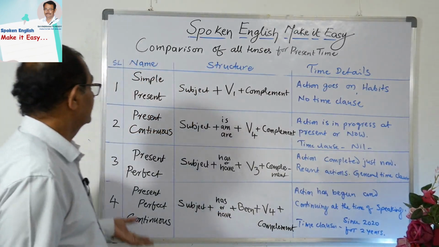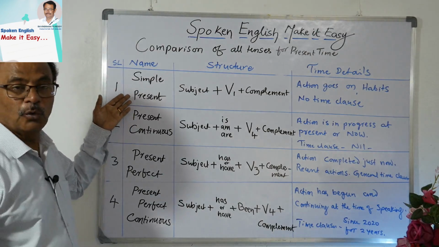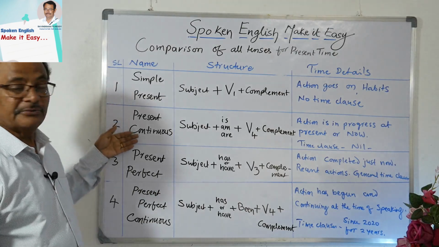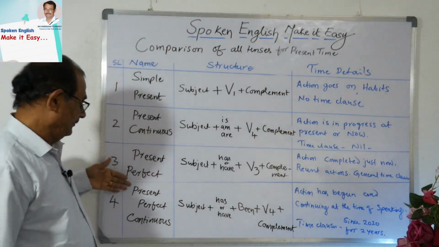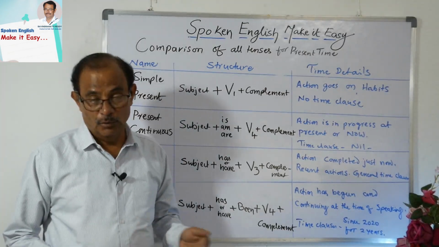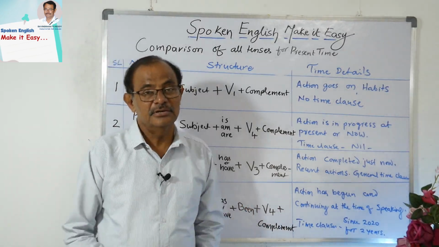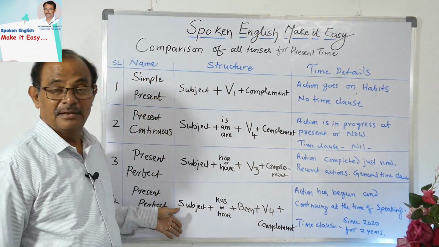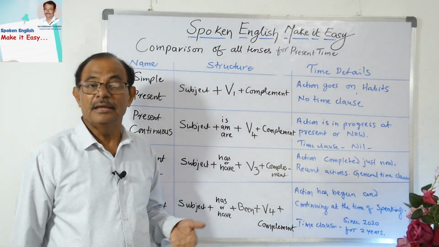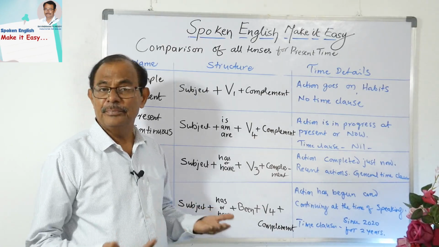So then you come here, we have 4 tenses in present time: simple present, present continuous, present perfect, and present perfect continuous. Okay, so if you want to compare the structure, see here, subject. For all the tenses, the most common thing is the subject. Subject can be either a proper noun or a pronoun.